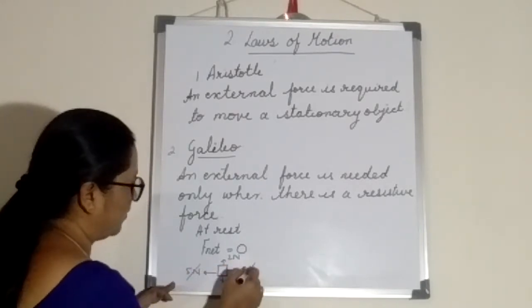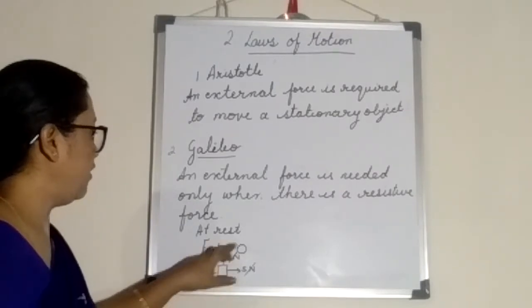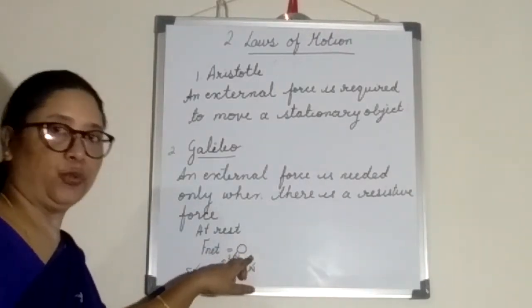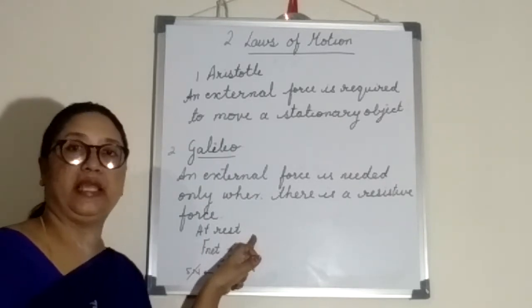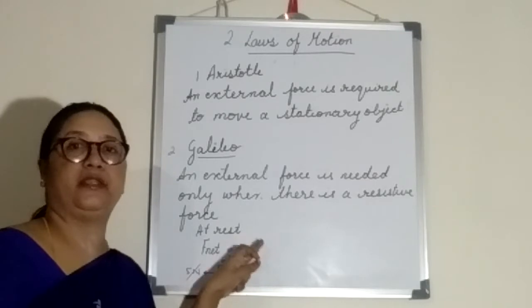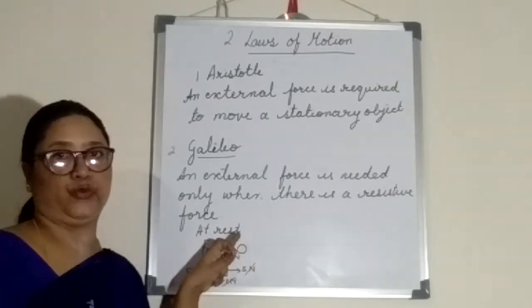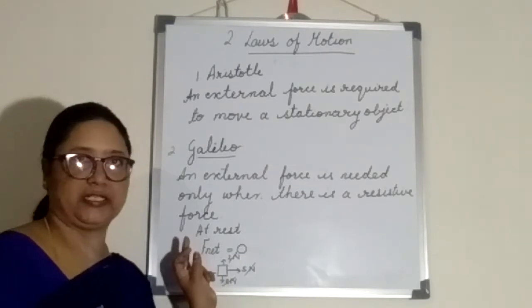So 5 Newton cancels, 2 Newton cancels. So the net force is equal to 0. So the body is at rest. It does not mean that there is no external force. Maybe this object is under the influence of balanced force. That's why all the forces get cancelled and the body is at rest.